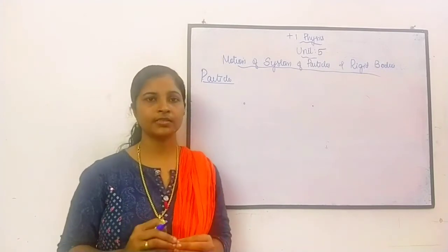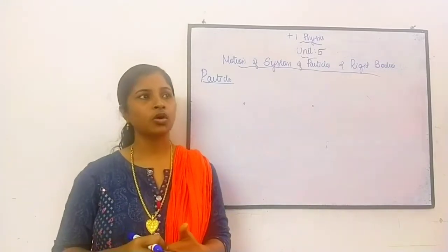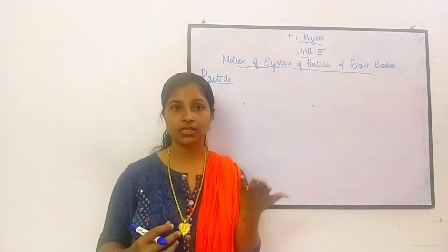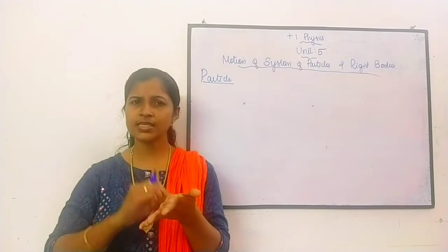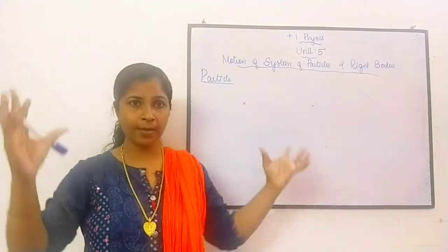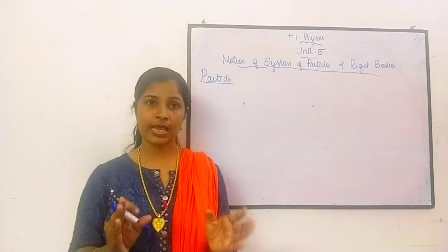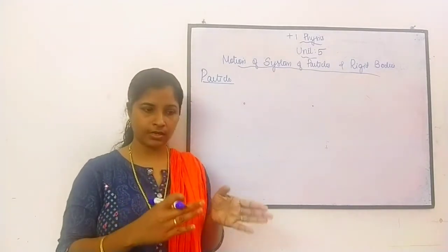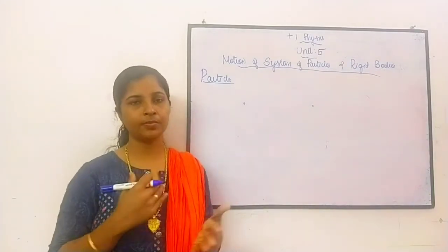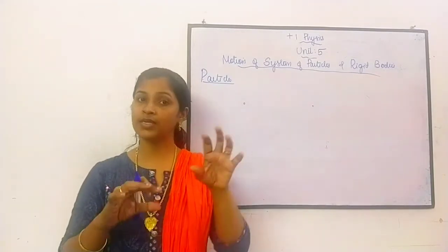For example, consider a train moving from Kanyakumari to Chennai. When you see this train in a map, in your Google Maps, you can see it as a dot. In the big map the train is a small point. But suppose the train is moving on a bridge and you are near the bridge. Now can you consider the train as a point? No. Now the train matters.